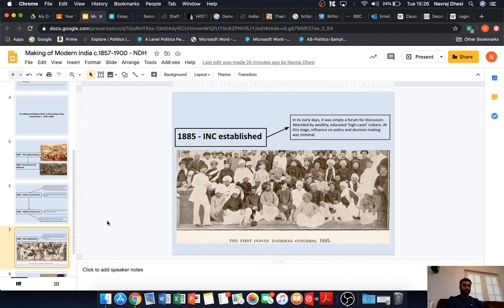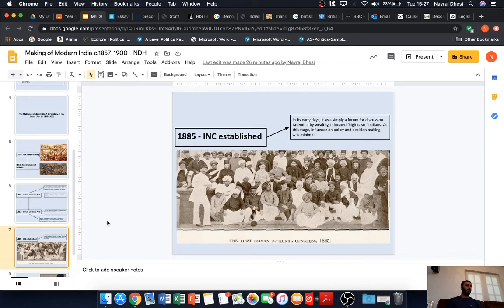Okay, in 1885, we've got the establishment of the Indian National Congress. In its early days, it's important to remember that the Indian National Congress, which was founded in 1885, was merely a forum for discussion. It was not a fully fledged anti-colonial movement. It was not a fully fledged political party, and it was just a forum for discussion about how they could begin to have a say in their own affairs. So how they can begin to think about governing themselves in the future.